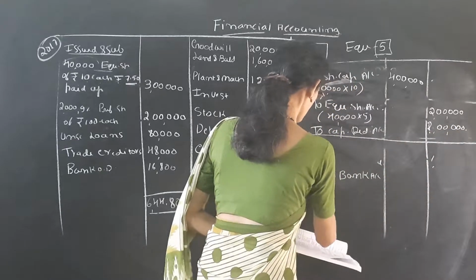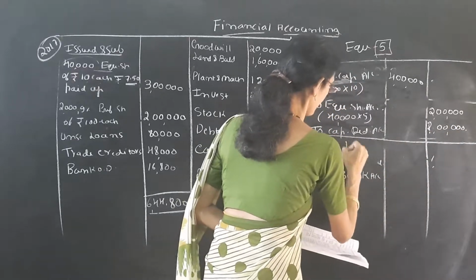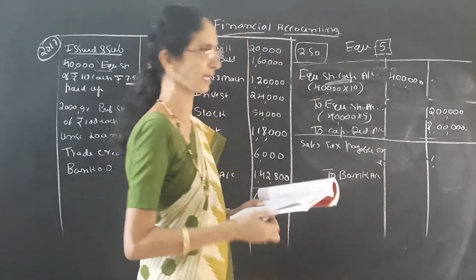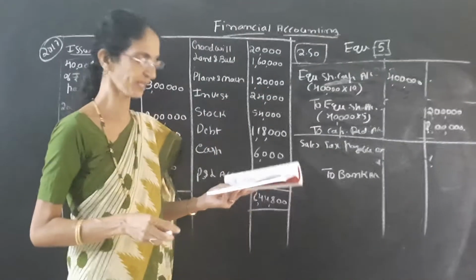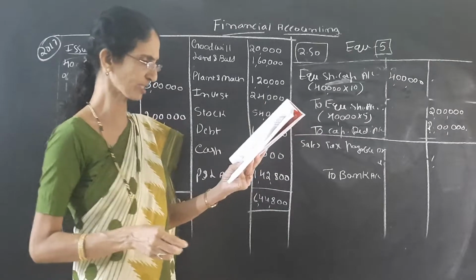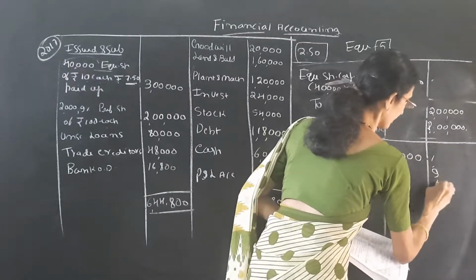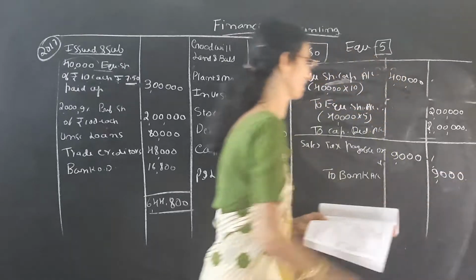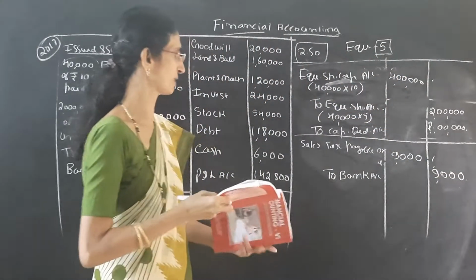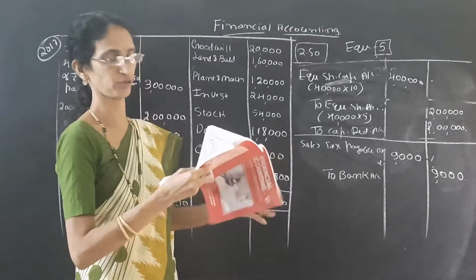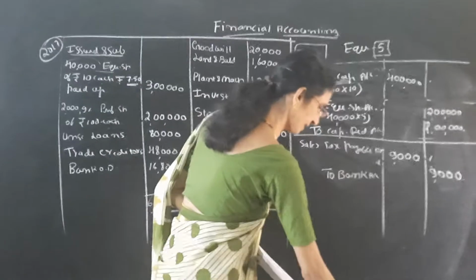Paid what? Sales tax. So sales tax payable account to bank account. Out of 9,600, we have to pay only the amount of 9,000. So sales tax payable account debtor to bank account, 9,000. Next entry.